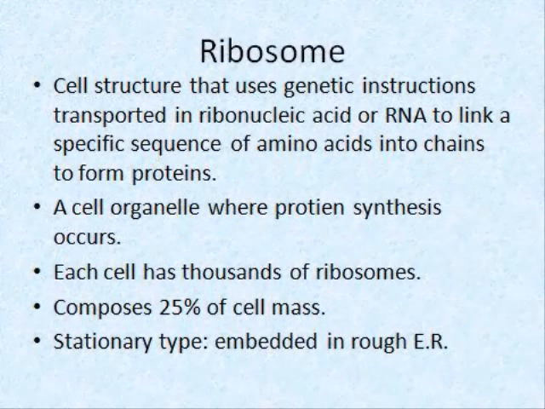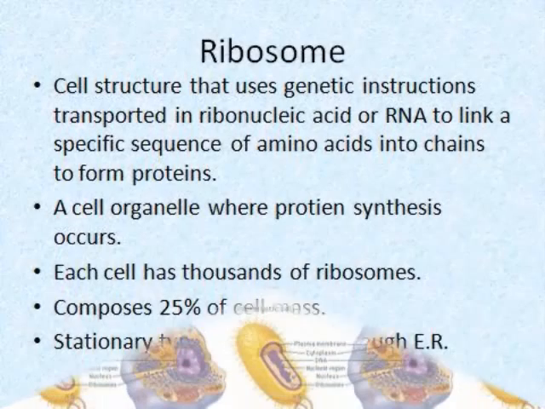Ribosome. Cell structure that uses genetic instructions transported in ribonucleic acid or RNA to link a specific sequence of amino acids into chains to form proteins. Each cell has thousands of these.